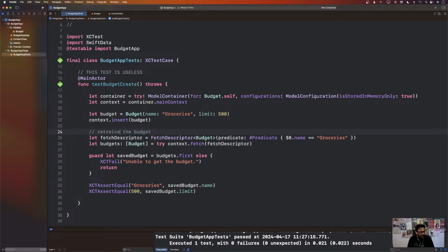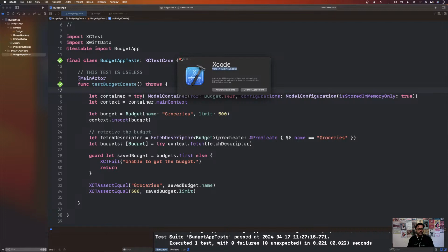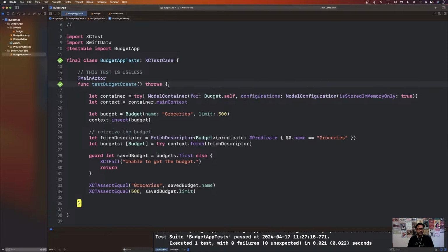Any OS or IDE version requirement for this? No, this should work for everything. I'm using Xcode 15.2. Or are you talking about the workshop? I think for the workshop also, just use Xcode 15.2, and we will be using SwiftData. We'll be checking mocking, end-to-end testing, and integration testing. So the actual workshop will cover a lot of stuff, all right?